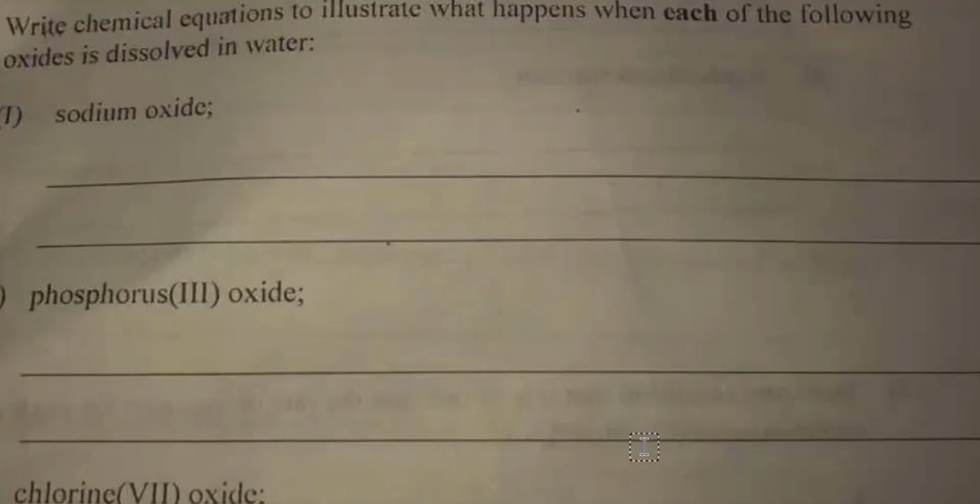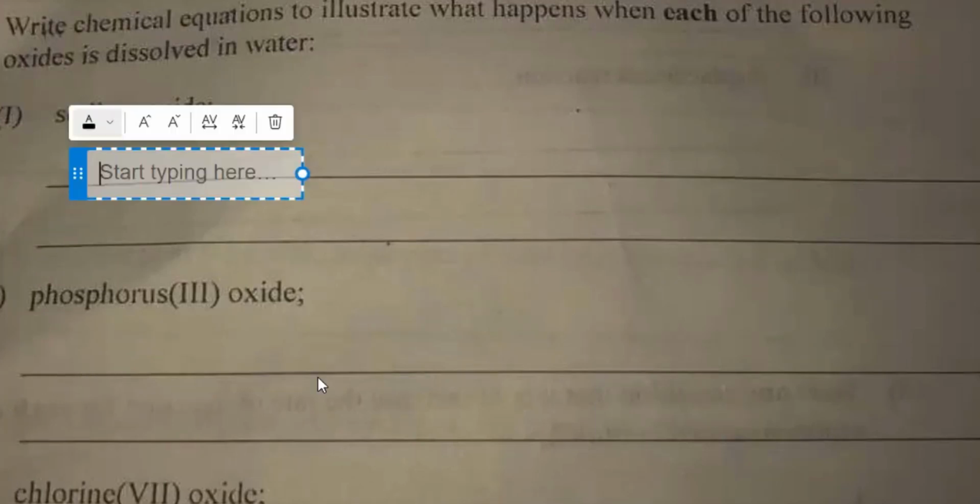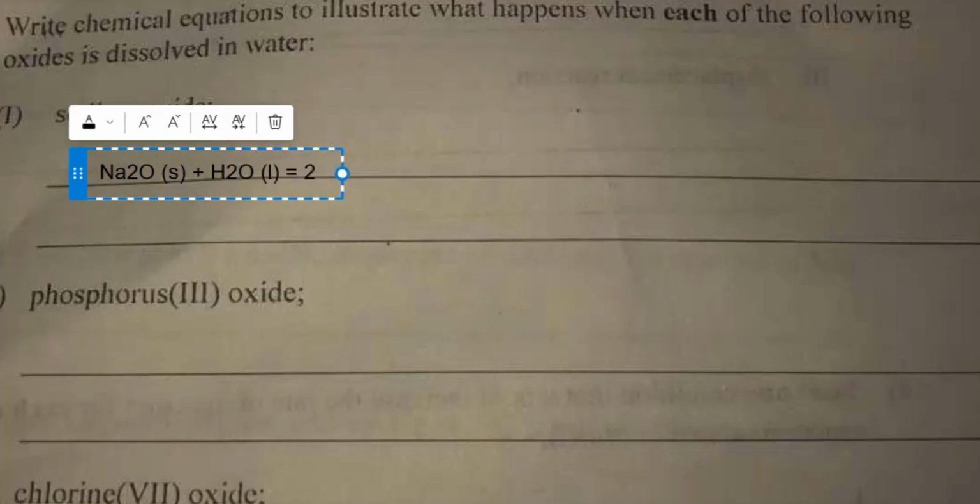Though some of them are also what? Amphoteric, but generally they are basic in nature. So when sodium oxide is added to water, it dissolves to form sodium hydroxide, which is an alkali. All right, so that would be Na2O solid plus H2O liquid gives us what? 2NaOH aqueous. Please, if you are not sure of the state symbols, don't bother about it. Be silent on it. Okay, fine.